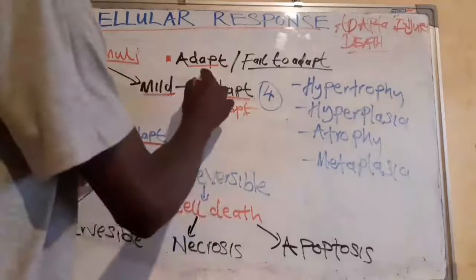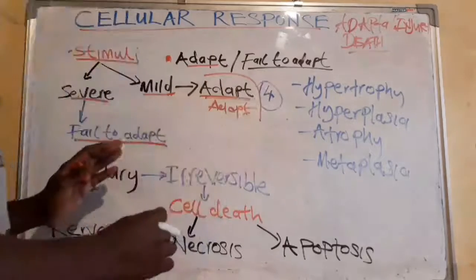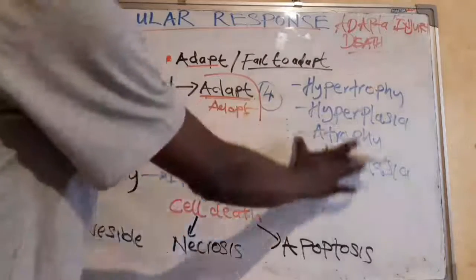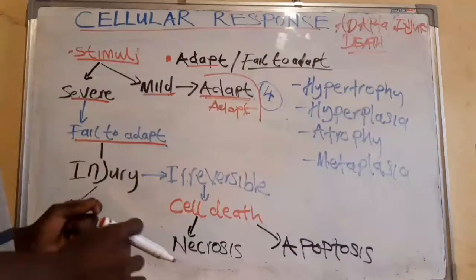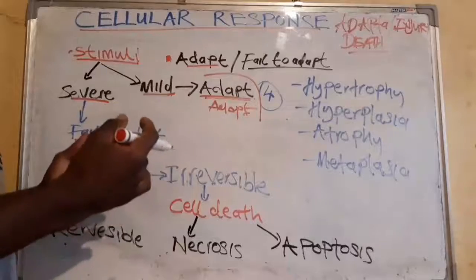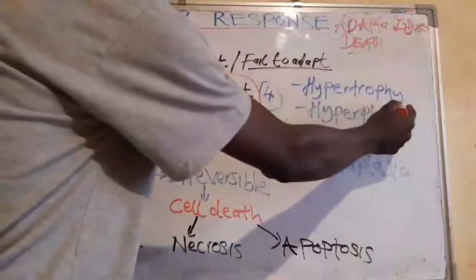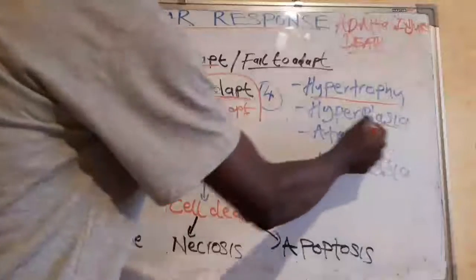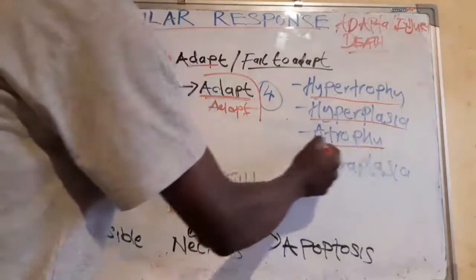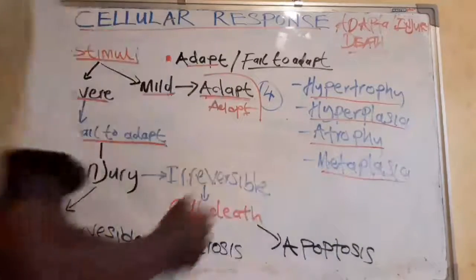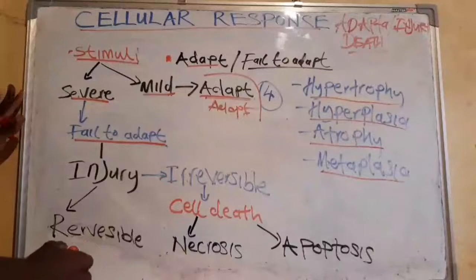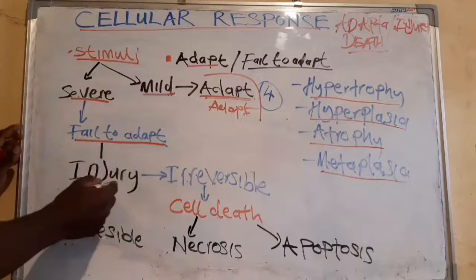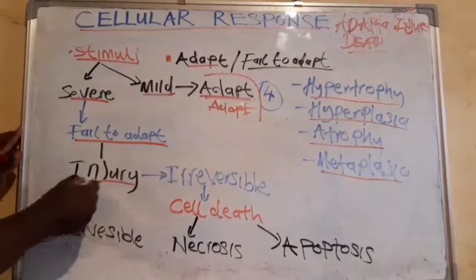But when the cell adapts, it can adapt in different ways. These are the different types of adaptation the cell can undergo: hypertrophy, hyperplasia, atrophy, and also metaplasia. Then, when the cell fails to adapt, it undergoes cell injury.